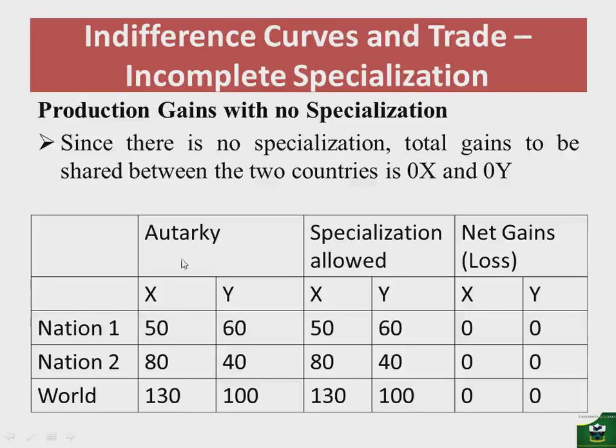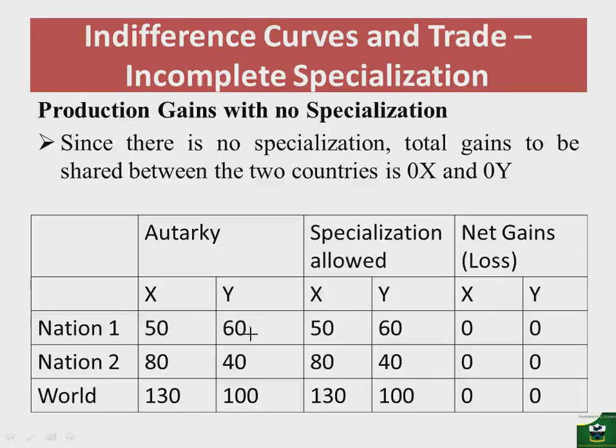So in autarky, nation 1 is producing 50 of X and 60 of Y. Nation 2 is producing 80 of X and 80 of Y. With this, then, it shows that world production in autarky will be 130 of X and 100 of Y.